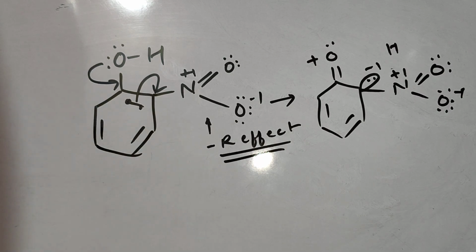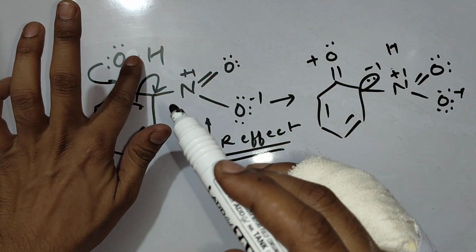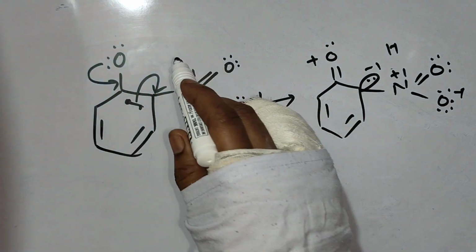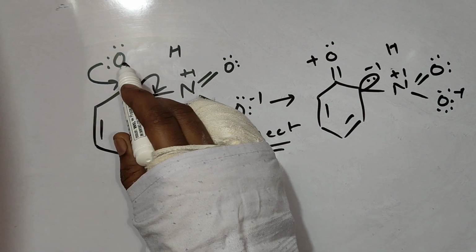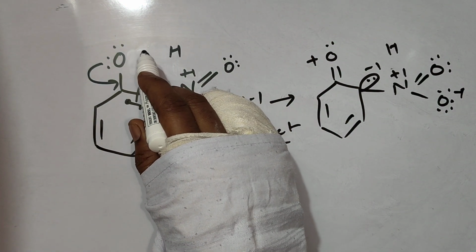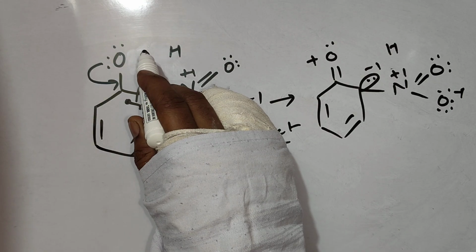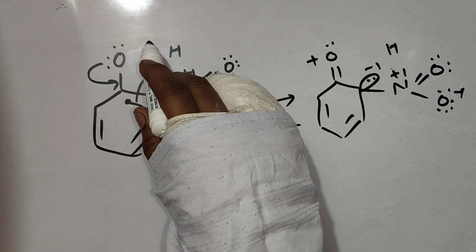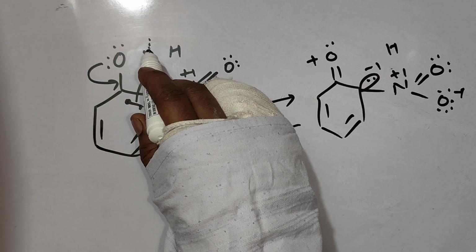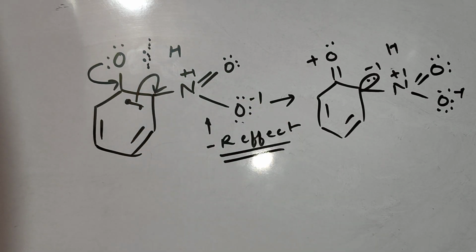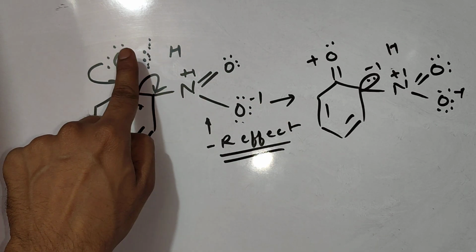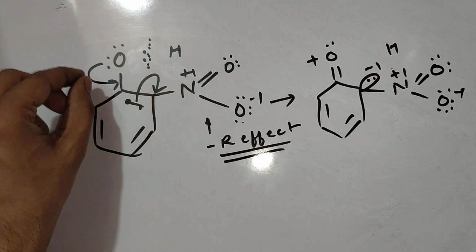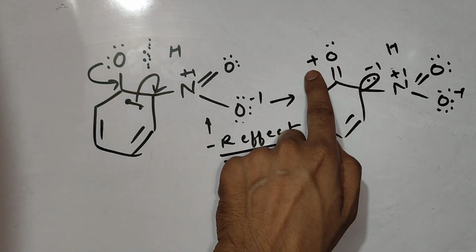Now, understand this point. Already the electrons between oxygen and hydrogen were toward the oxygen side because oxygen is more electronegative than hydrogen. Suppose this is a central point. Already electrons are toward the oxygen side. Now after resonance, you can check oxygen is carrying a +1 charge.